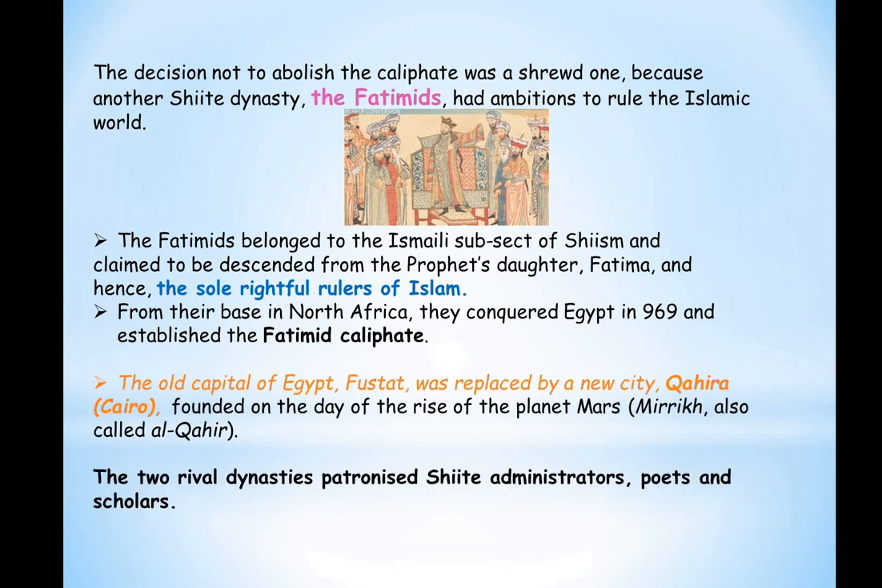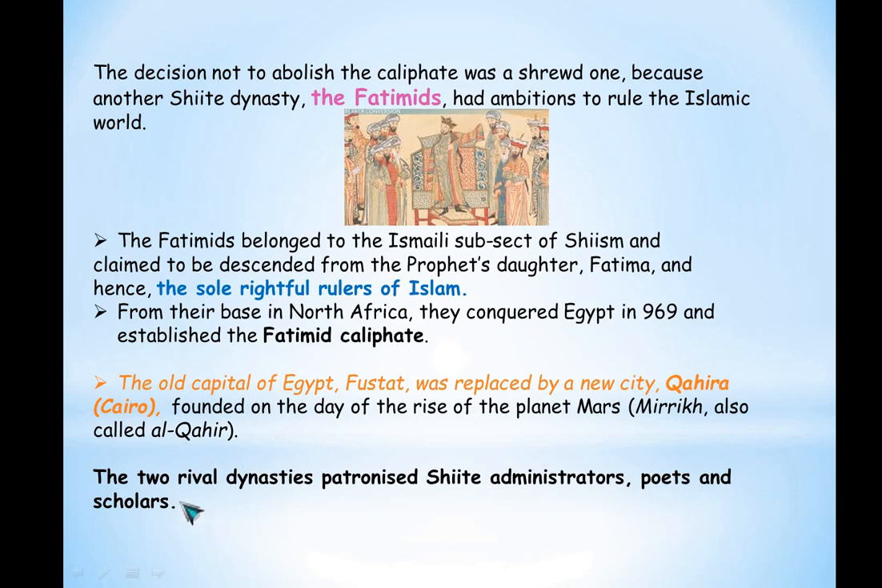The old capital of Egypt, Fustat, was replaced by a new city, Kahira. That is how the new capital came into being, Cairo, the capital of Egypt. So Fustat was replaced by Cairo or Kahira. That was founded on the day of the rise of the planet Mars. They believed that it was a rise of the planet Mars when they founded this capital. Mars is also known as Nirik, also called Al-Kahir. So there's a big connection between the planet Mars and the city Cairo. This is a very important historical point.